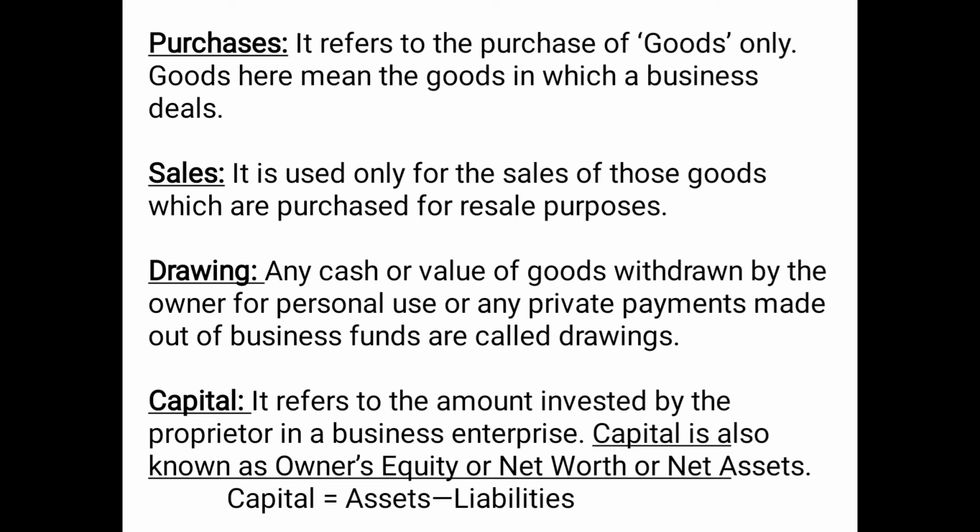What are the other names for capital? Owner's equity or net worth or net assets. And capital is equal to assets minus liabilities. This is the formula for capital. That means when we deduct liabilities from assets, we get the amount of capital.